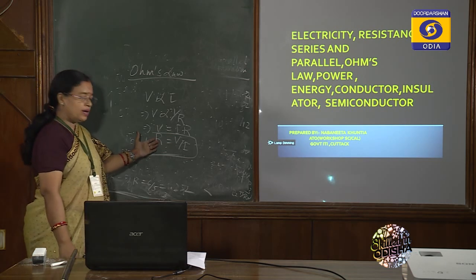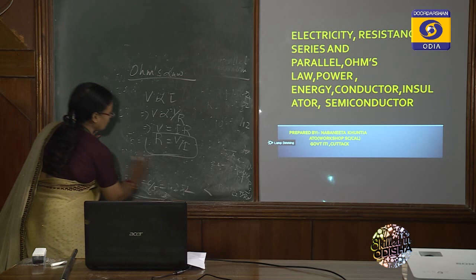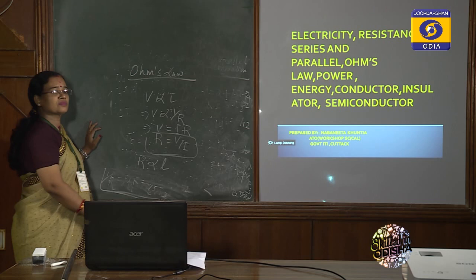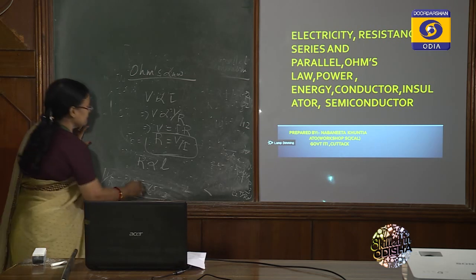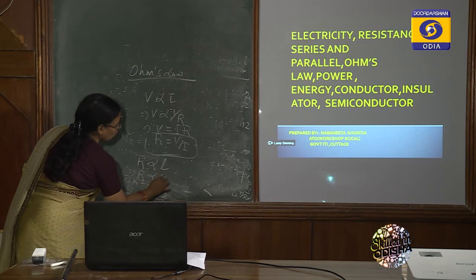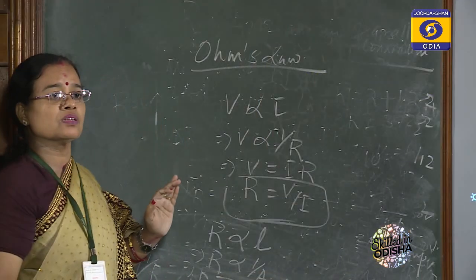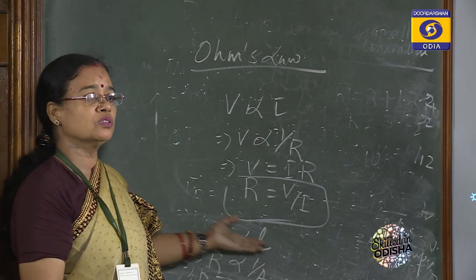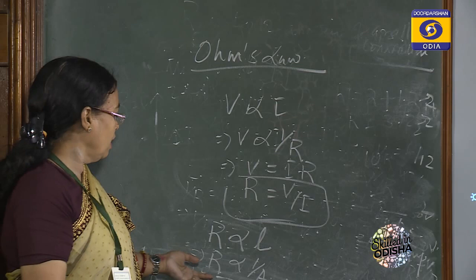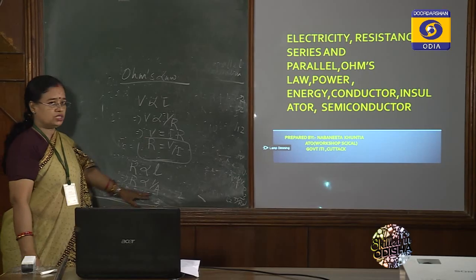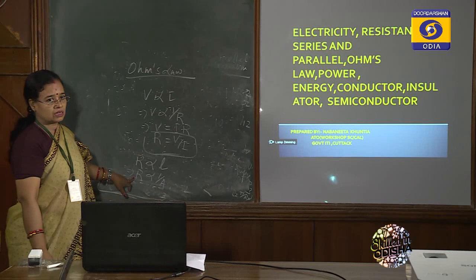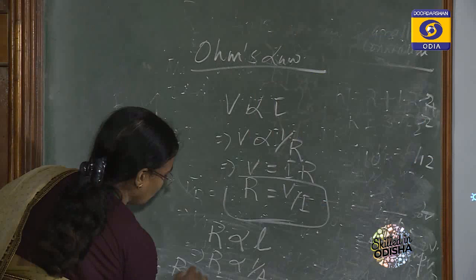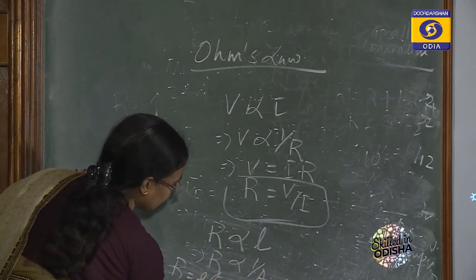This resistance depends upon how many factors. So R is directly proportional to L and inversely proportional to 1 by A. The longer the conductor, the resistance automatically increases. It depends upon the area of cross section, that is inversely proportional. So that's why R equal to rho into L by A.